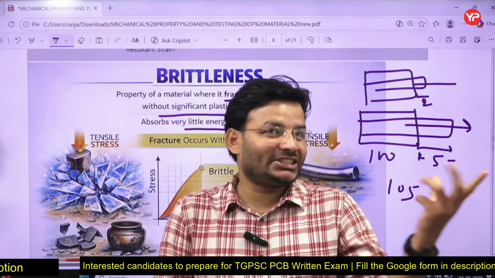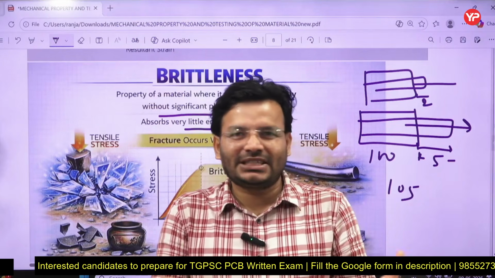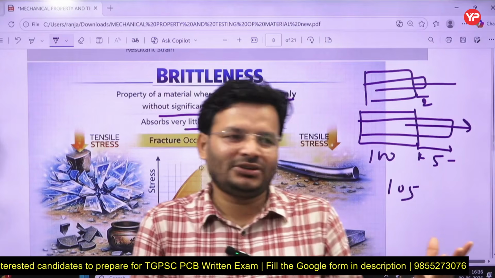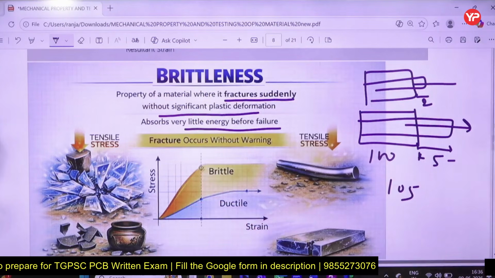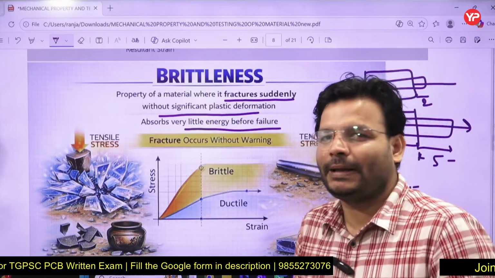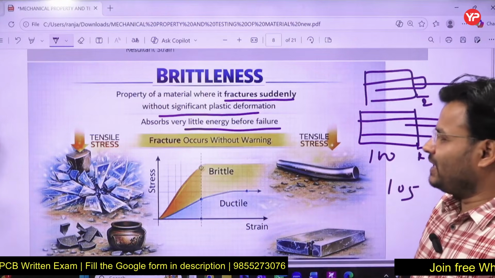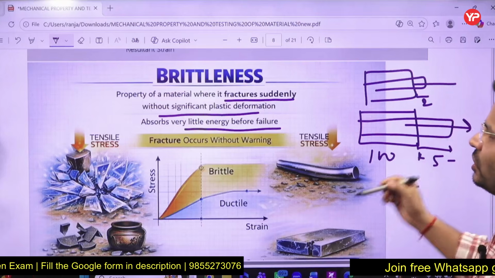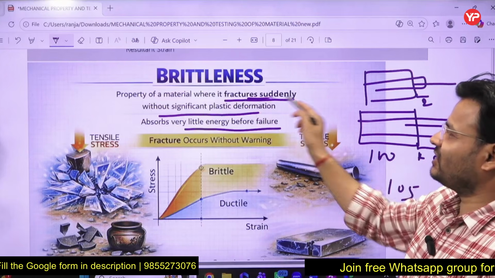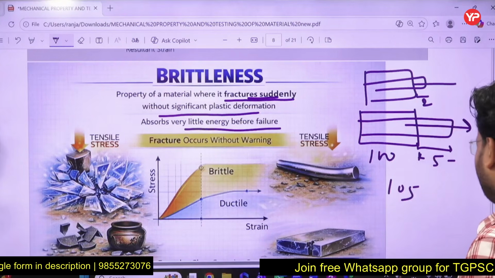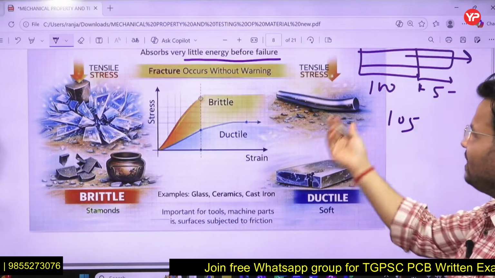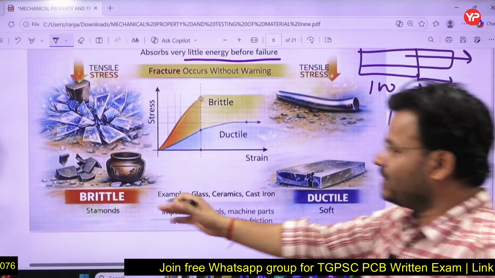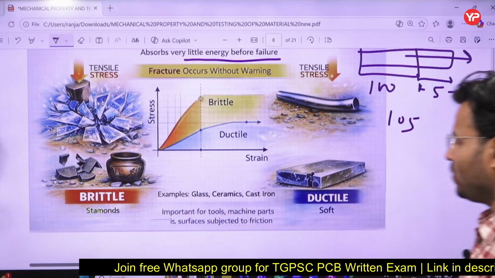Like glass, in which the dimension change is very little, it will fracture very quickly, once the load is applied. So that is the meaning of brittleness, right? Simply, property of a material where it fractures suddenly without significant plastic deformation. Here we can see this is a ductile material, but here you can see the brittle material. It is going to be broken down.